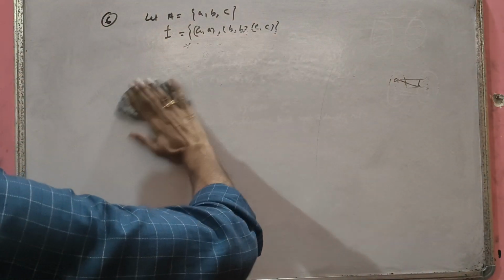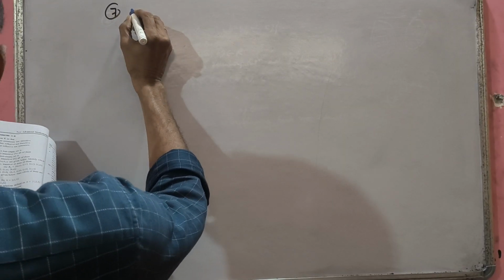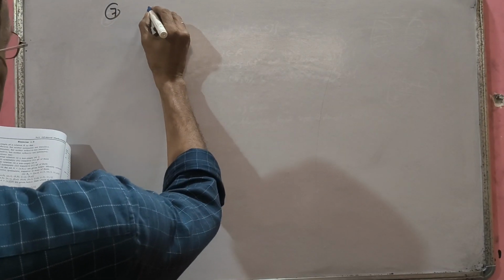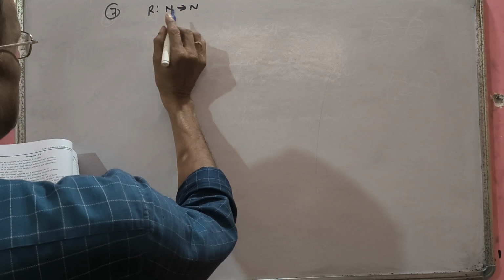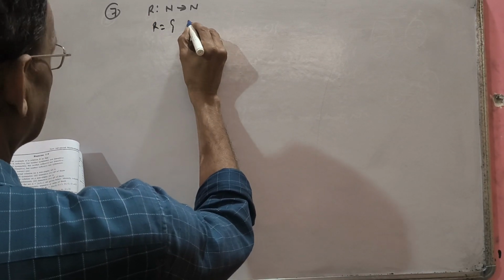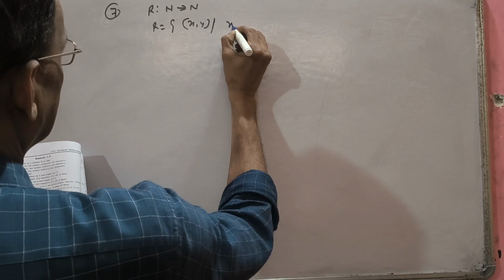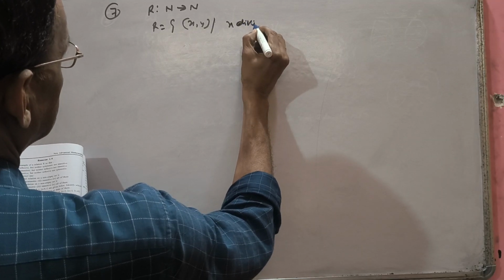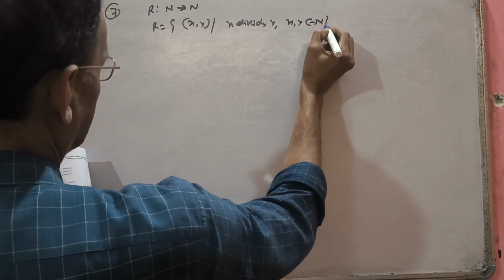Now question number 7. I'm not writing the question, but I will give you the hint. Shortcut method, rule method I always write. R is a relation on the set of natural numbers. R is defined as the ordered pair (x, y) such that x divides y, for x, y belonging to N.